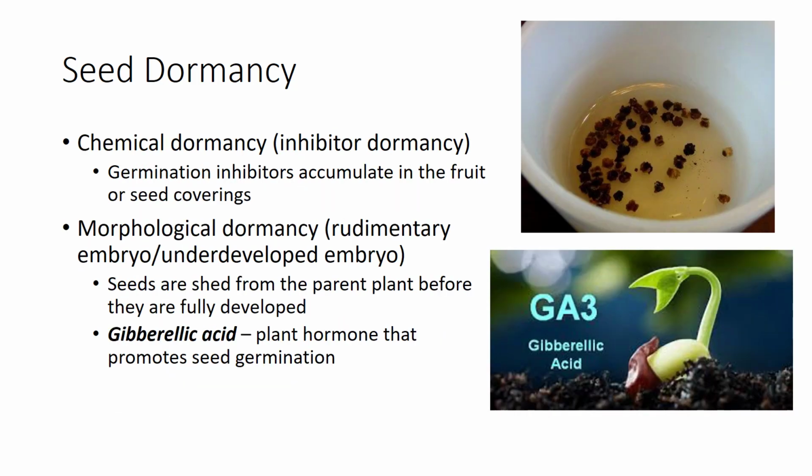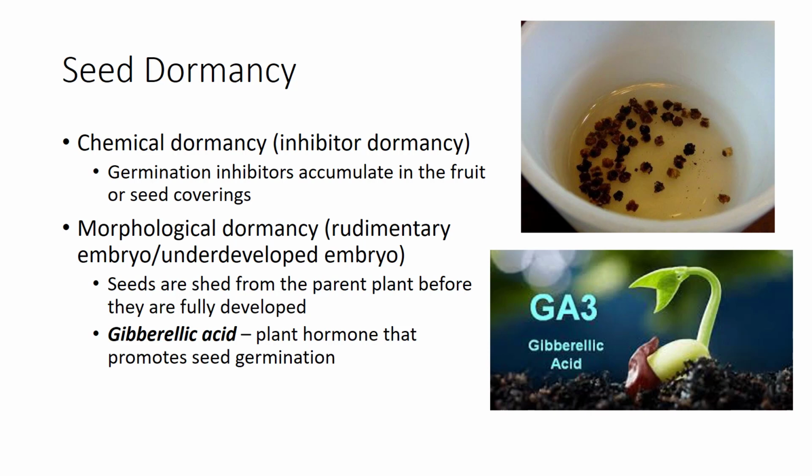Chemical dormancy, or inhibitor dormancy, is caused by germination inhibitors which accumulate in the fruit or seed coverings during development. This type of dormancy can be overcome artificially by leaching the seed coat, removing the seed coat, or both. In nature, chemical dormancy is typically overcome by leaching the seed coat. The portulaca and mustard plant families are examples that have this type of dormancy.